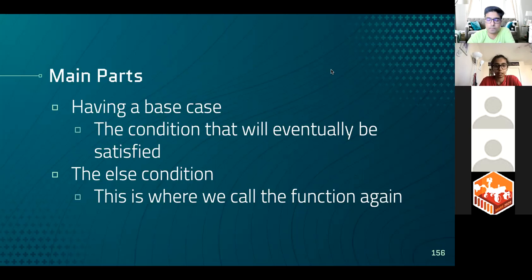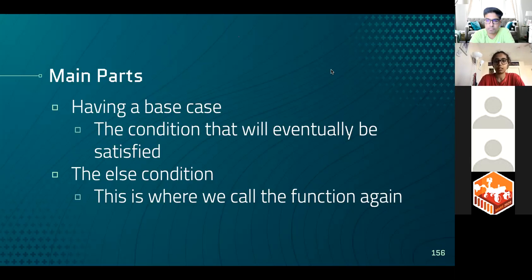And then as we said before, the else condition is basically if it's not the base case. Suppose I can just annotate over here. Suppose I have my function def recursive, and then inside I pass in some sort of parameter. Then if our base case is if x is equal to 0, then we just want to return nothing. It just tells the function to stop here. We don't want to go to -1, -2, -3.